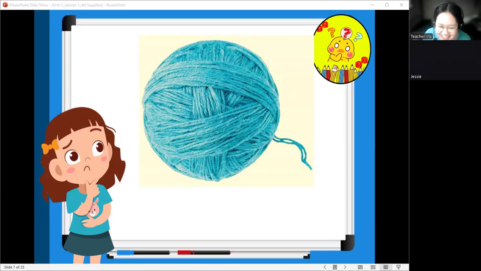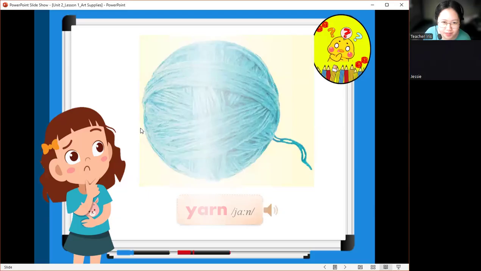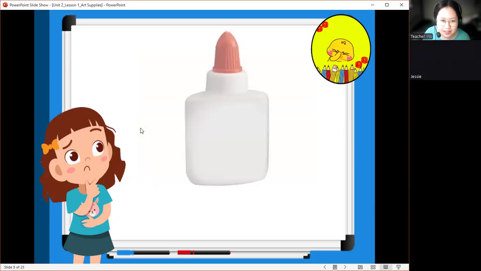This is a yarn. One more time, let's say yarn. Yarn. Okay, one more time. What is the name of this art supply? This is yarn. Very good. Good job.